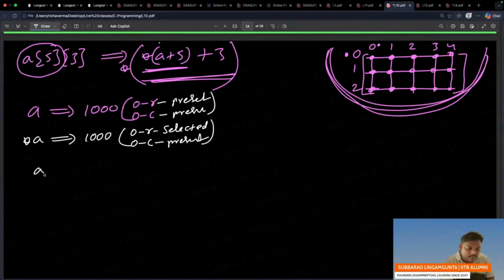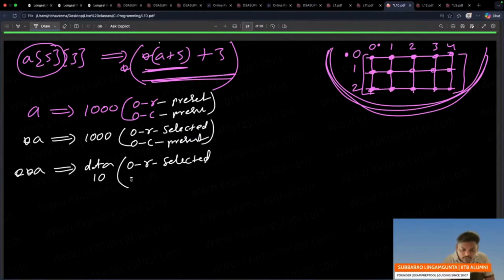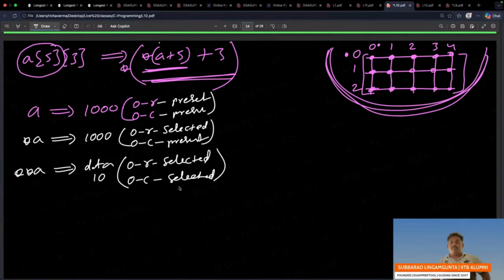Now see what happened. A star, one more star you do. That means now you will get data, which may be 10. That means 0th row already selected, 0th column also selected. Both are selected. Now you will get data. Wherever you are, if I say star, that row selected. I said one more star, that column also selected. Then you will get data. 2 stars over, you will get data.